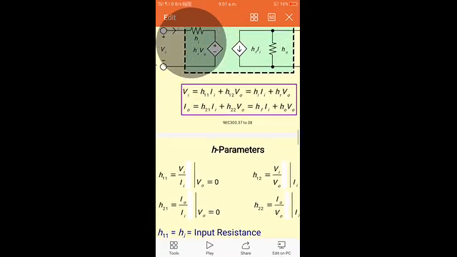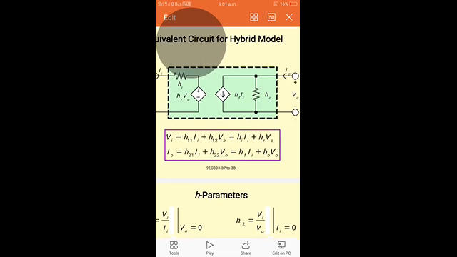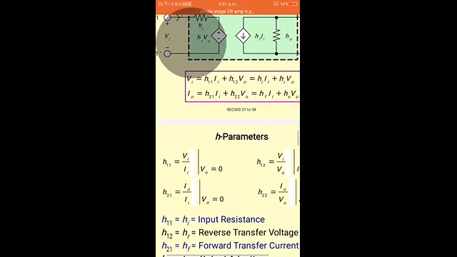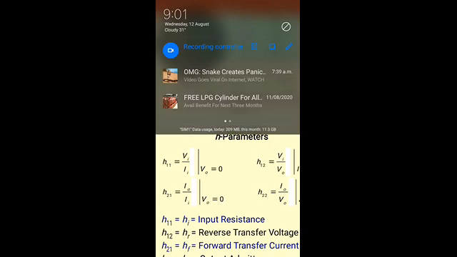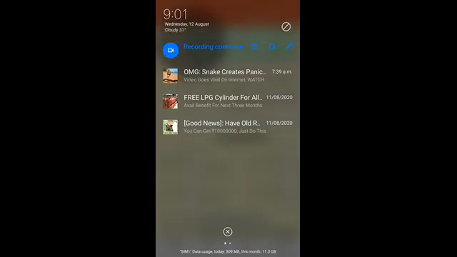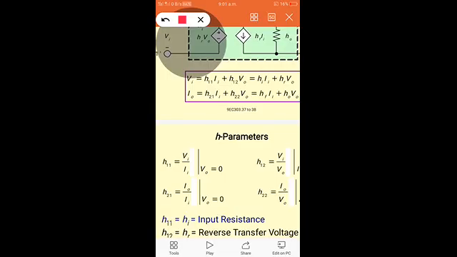Similarly, to find H21, we have to reduce the term H22 V0 to 0, so the output voltage must be short circuited.